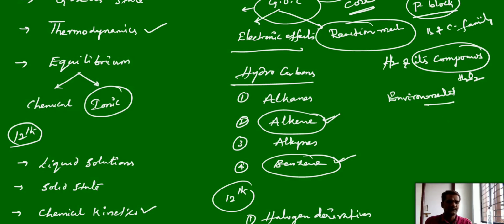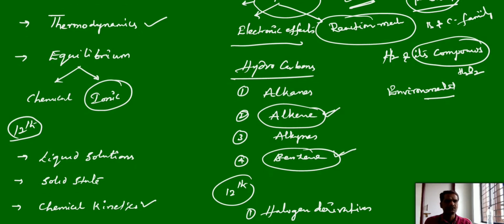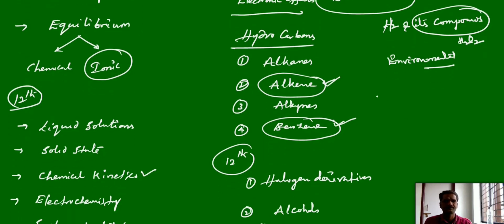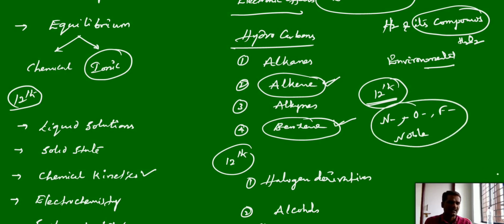These are the few inorganic chapters in the 11th. And come to the 12th inorganic chapters. So here we will discuss the rest of the group elements like P block. In the 11th we will discuss only 13th, 14th, but come to the 12th we will discuss the remaining, that is the 15th, means nitrogen family and oxygen family and halogens, fluorine family. And apart from these, noble gases, 0 group elements, that we will discuss in the 12th.